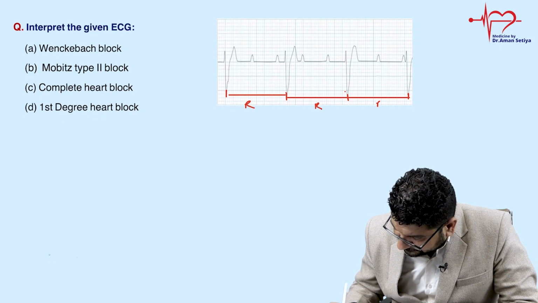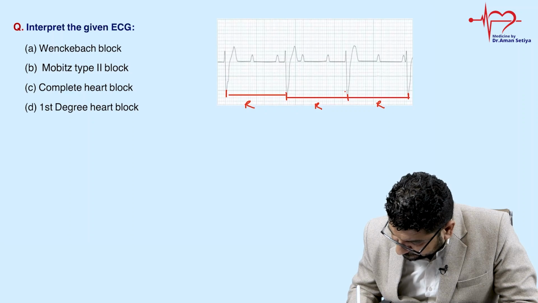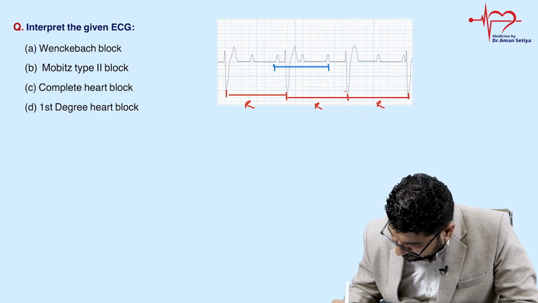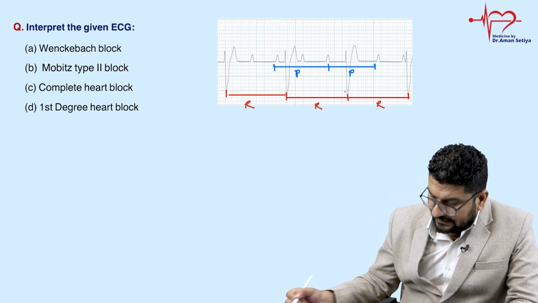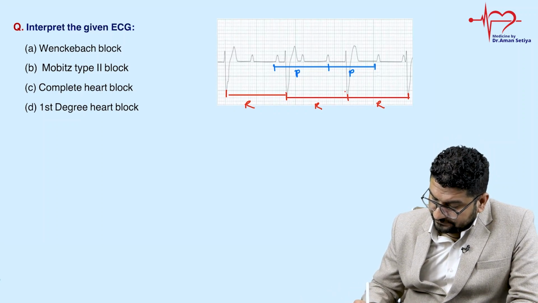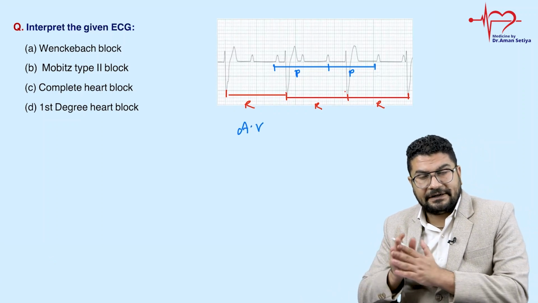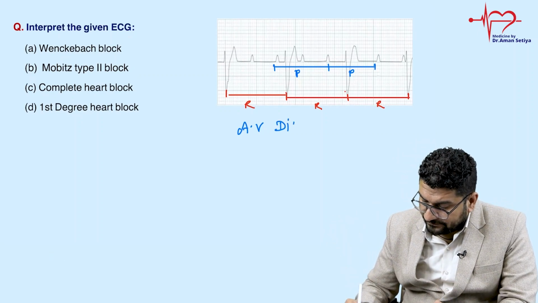Then this is T, this will be P. So you can notice there is constant PP and constant RR. This type of ECG we call AV dissociation. It means atria and ventricles are both moving at their own separate rate.